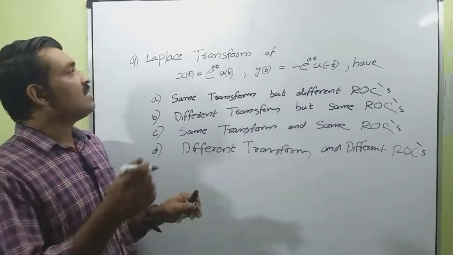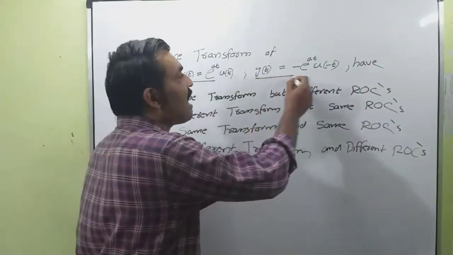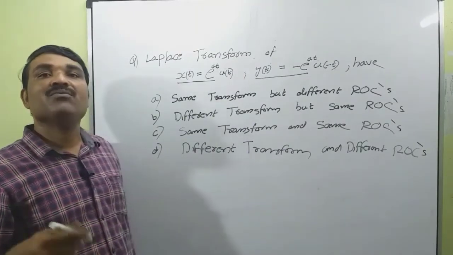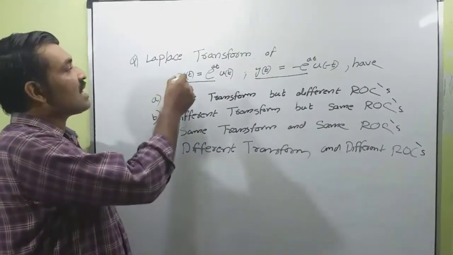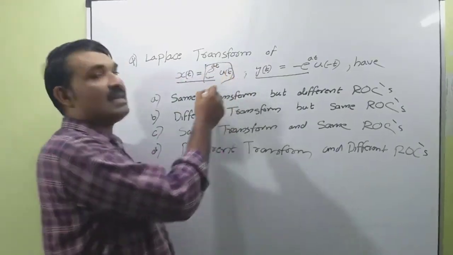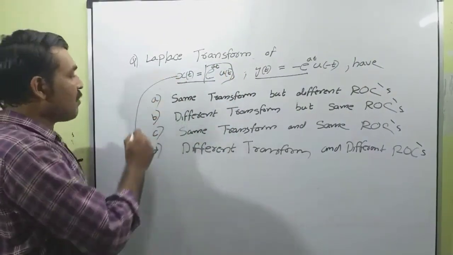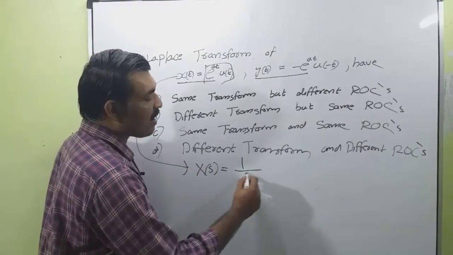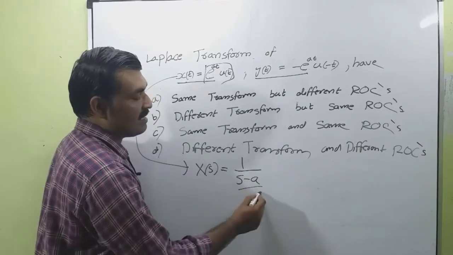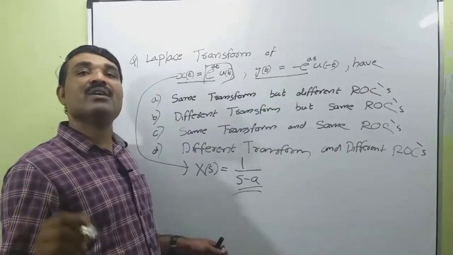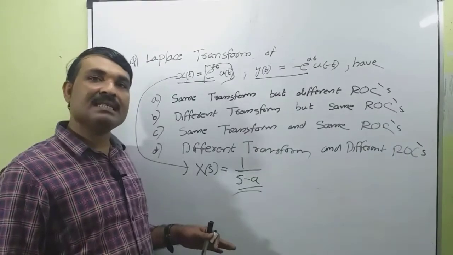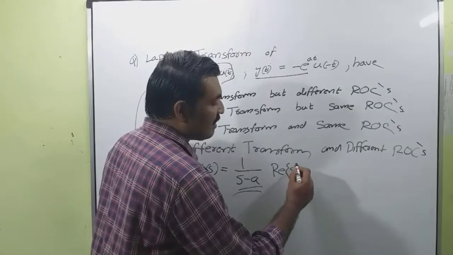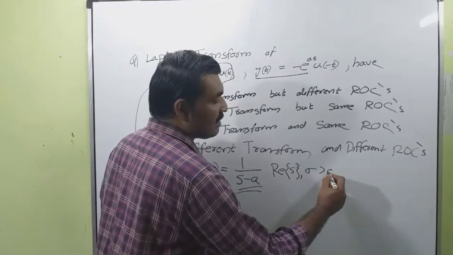Okay. Our question is, we have two signals x(t) and y(t). Now we want to find the Laplace transform and region of convergence. So x(t) is equal to e raised to at into u(t). This is a causal signal whose Laplace transform X(s) is equal to 1 divided by s minus a. Since this is a causal signal, the region of convergence is real of s, that is sigma greater than a.